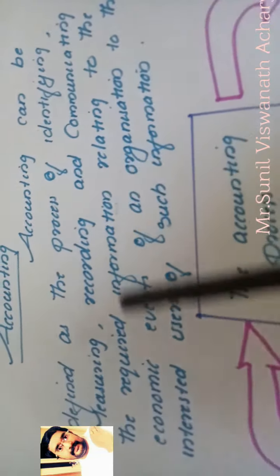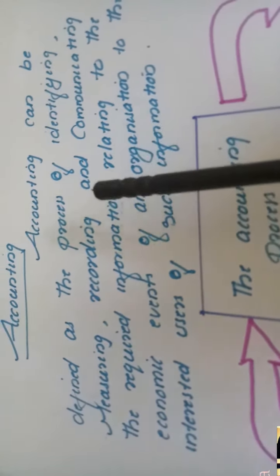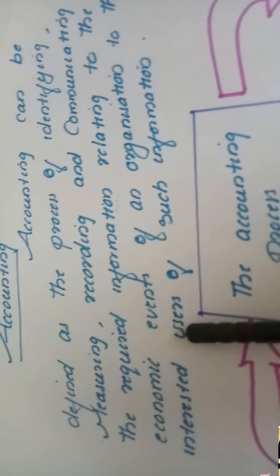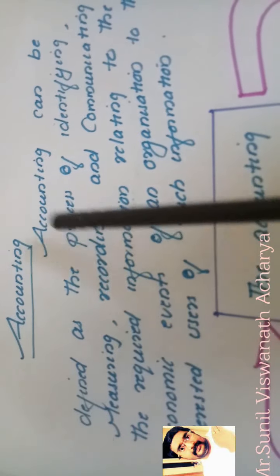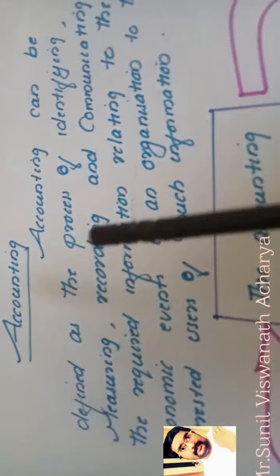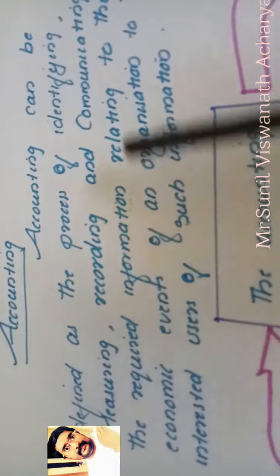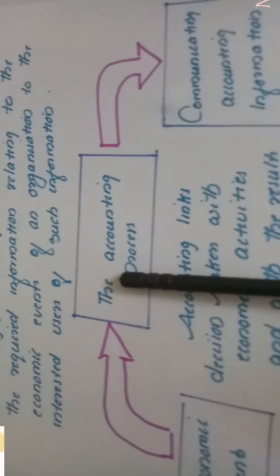This is all in the form of different reports. Normally we will call the name financial statement. At the end of every year we will prepare some financial statements in the form of different reports. These reports contain only the required information for the interested users. This all process together we will call the name accounting. Okay. So accounting is not just bookkeeping. It is a wide term, not only recording or maintaining books. It includes identifying, measuring, recording and communicating the required information related to the economic events of an organization to the interested users of such information.